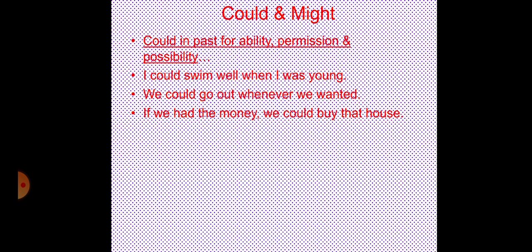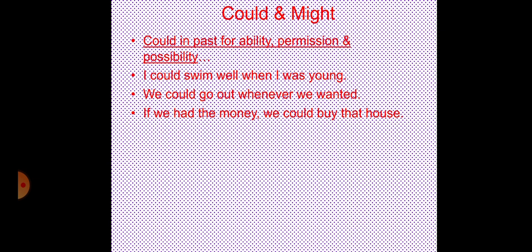Now the usage of could or might. Could is the past of can and may. Could is used in the past for ability, permission, and possibility. I could swim well when I was young. It means that person could swim very well when he was young. Now he cannot swim because of weakness or because he is not able. We could go out whenever we wanted. It means now you cannot go out. Okay, so could is telling you of the past, which is not applicable now.